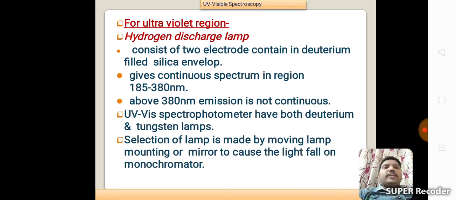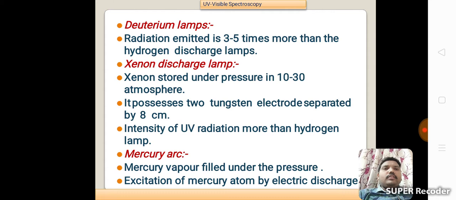A UV visible spectrophotometer has both deuterium and tungsten lamps. Selection of the lamp is made by moving the lamp mounting or a mirror to cause the light to fall on the monochromator. With deuterium lamps, the radiation emitted is 3 to 5 times more than with hydrogen discharge lamps.